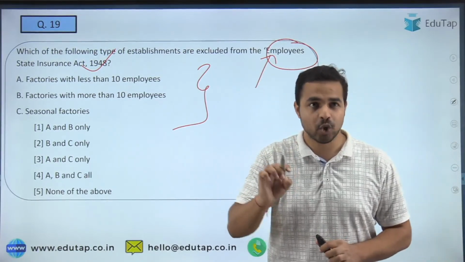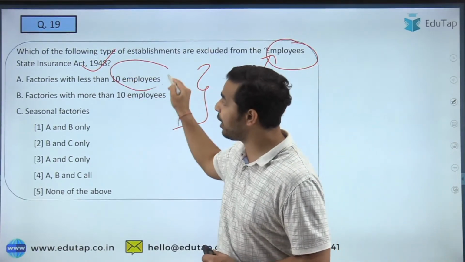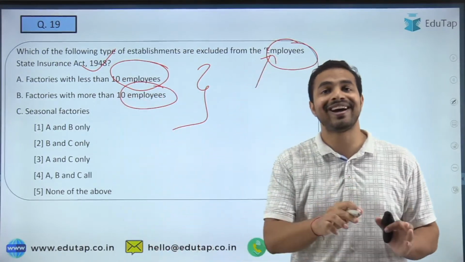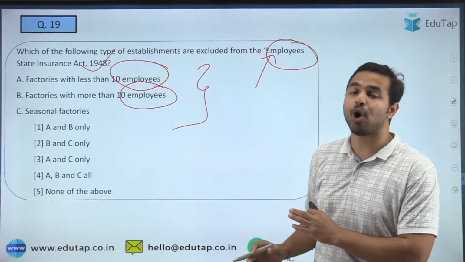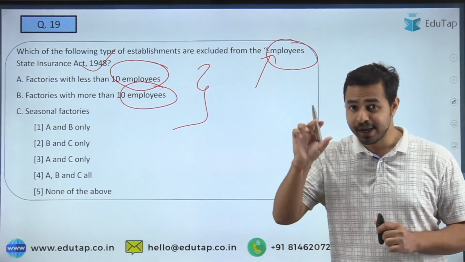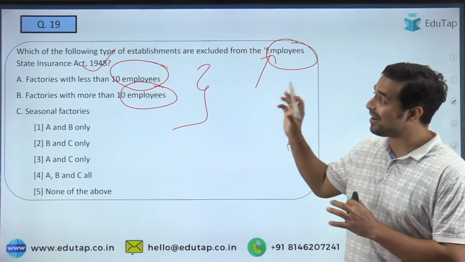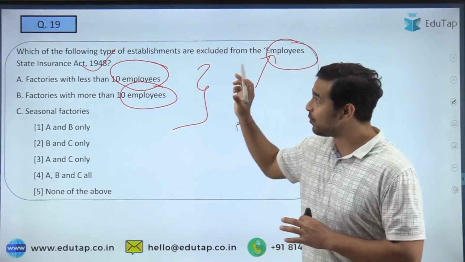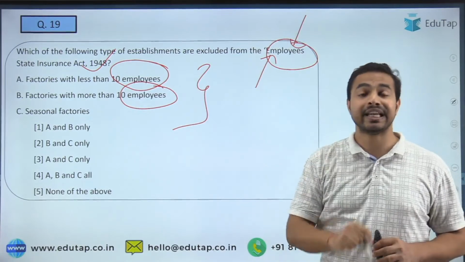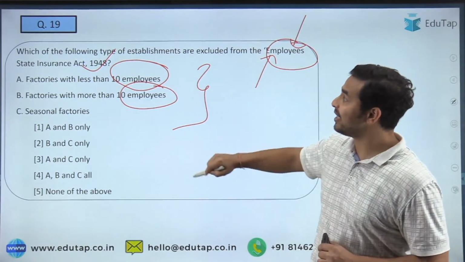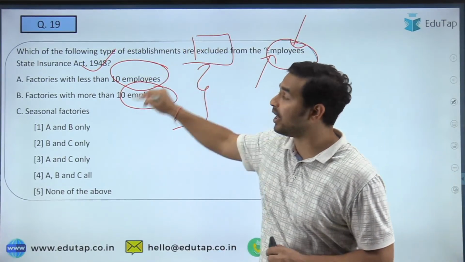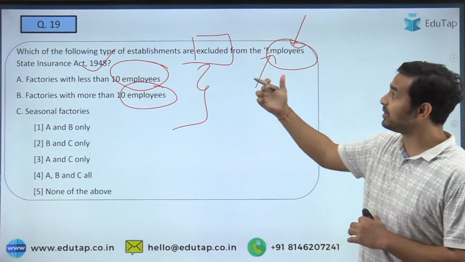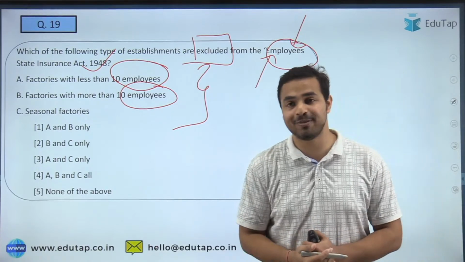Is it the factory with less than 10 employees, or a factory with more than 10 employees, or the seasonal factories? So please tell me what is the right answer. See, the very important thing is that you have to keep in mind what the keywords are. See guys, what exactly are the keywords here? The very first important thing is the name of the act. The second important thing, what exactly is being asked? Excluded. Which of the following establishments are excluded from the act which has been mentioned here?